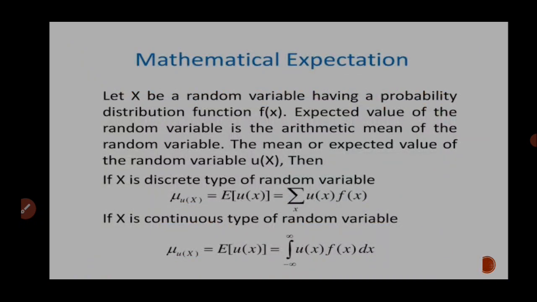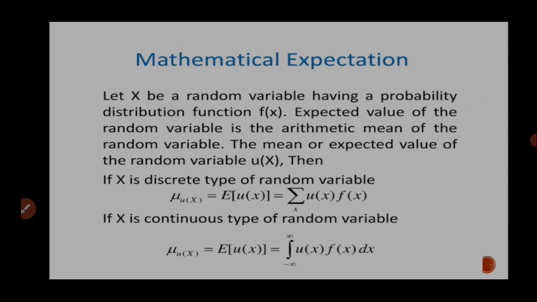Now the next term is mathematical expectation. Let X be a random variable having a probability distribution function f(x). The expected value of the random variable is the arithmetic mean of the random variable. So the mean or expected value of a random variable is denoted by mu x. Okay.